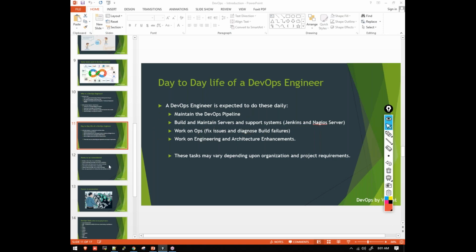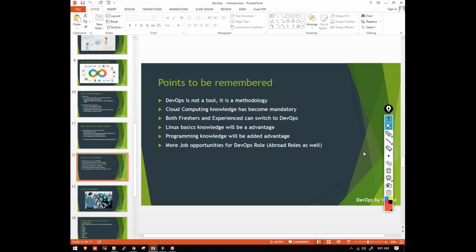There are some points which need to be understood. A lot of people think that DevOps is a tool, guys. DevOps is not about tools. DevOps is a process, a methodology implemented in the software development lifecycle to bridge the gap between different teams. A lot of people ask me, Venkat, can I learn a DevOps tool and become a DevOps engineer? I straight away say that DevOps is not a tool, guys. It's a process, a methodology.